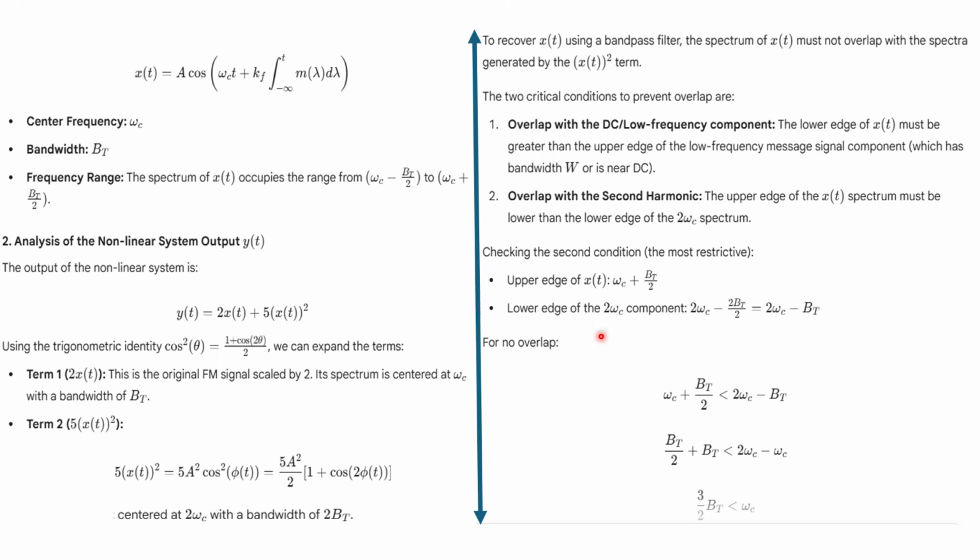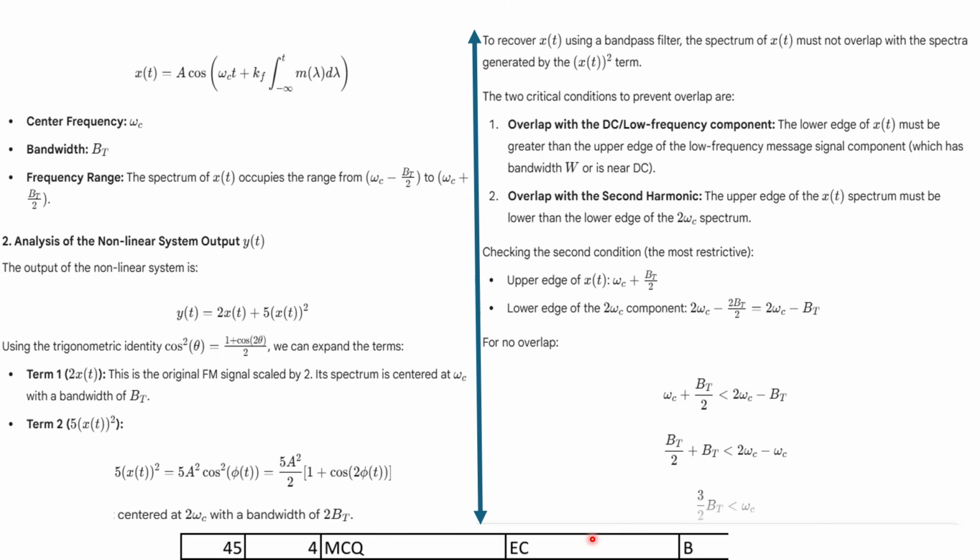The 2s cancel out, and this term will be the minimum in order to keep zero deviation between the first harmonic and second harmonic. If you compile this condition, you will get omega_c just greater than 3 by 2 B_T. So as per the answer key, B is correct.